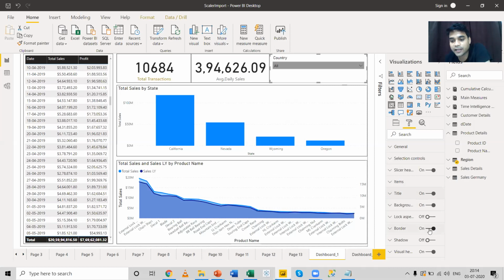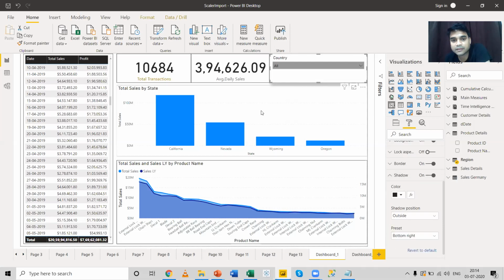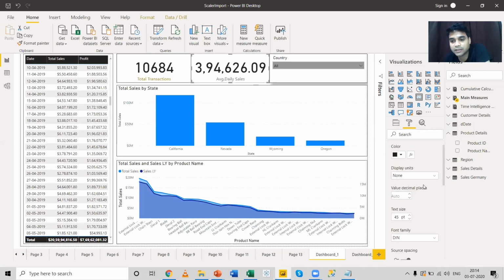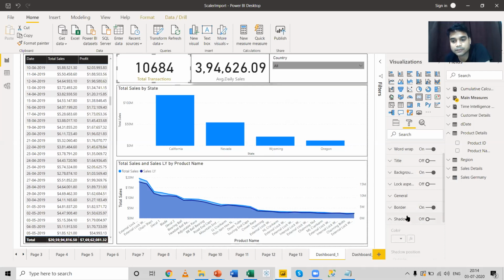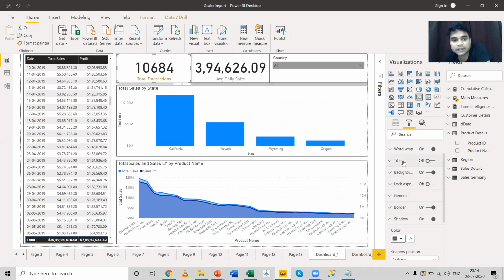I have already enabled the borders. If you enable shadow, you can see there's a shadow behind the slicer. You can enable the shadow for each of the visuals that I've used. You can come down and enable the shadow, and you can change the color of the shadow also. You can keep it dark, light, anything.